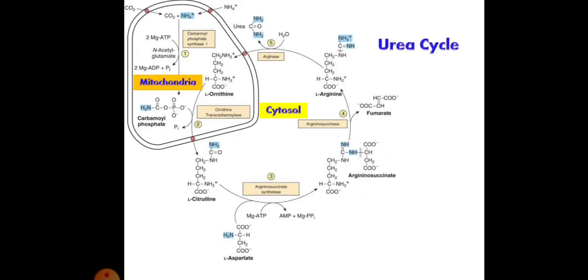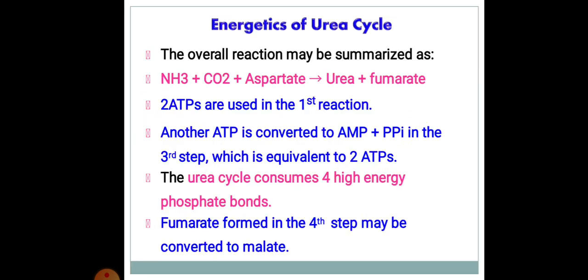Urea cycle, if you see in detail, this is the view. Here, in mitochondria, you can see the different steps, the enzymes involved, the cofactors required, and how the reactions take place. This is a 5-step reaction, and this is a very important metabolic cycle in our system.